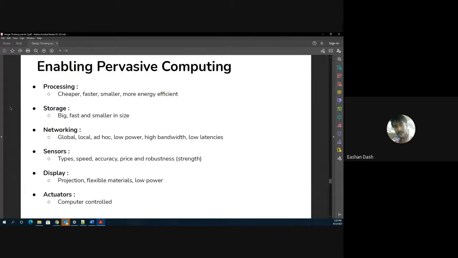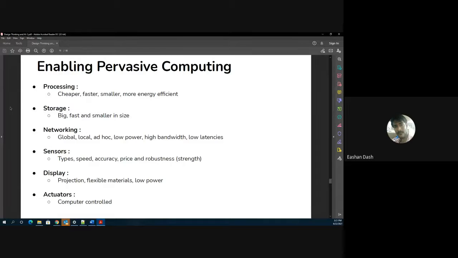Then sensors. Sensors are the first thing that can be embedded in your clothes, your shoes, your car, your home. The role of the sensor is basically to capture the data, and they're the first trigger point with the user. Then display. You can have multiple displays. For example, your Apple Watch has a display. Your car has that entertainment display, and the best part is they have used it beyond entertainment as well. Any warning or any sort of emergency also gets displayed on that entertainment display.